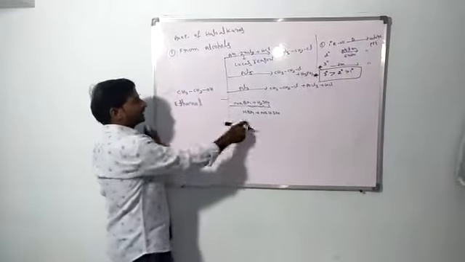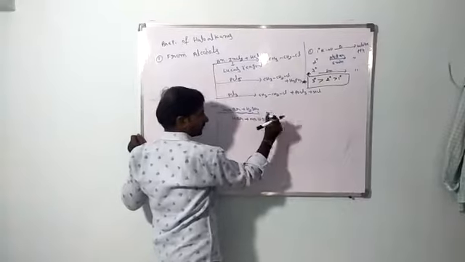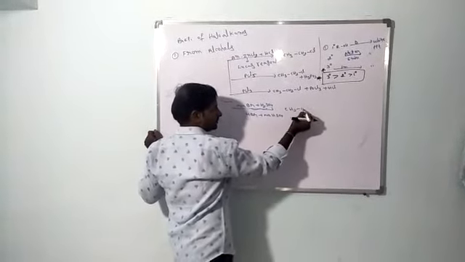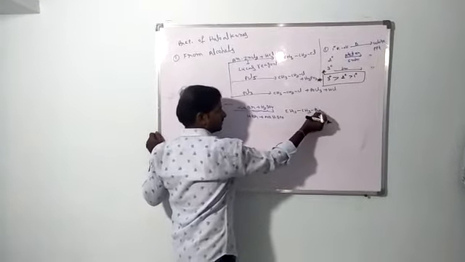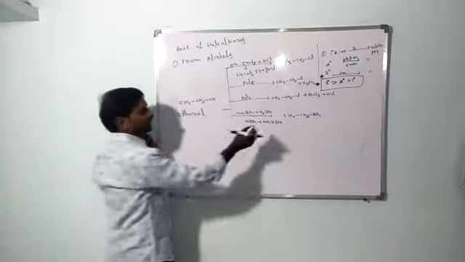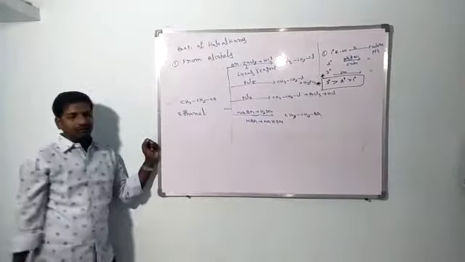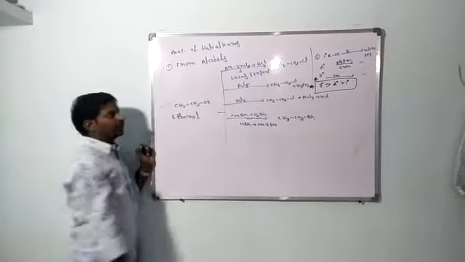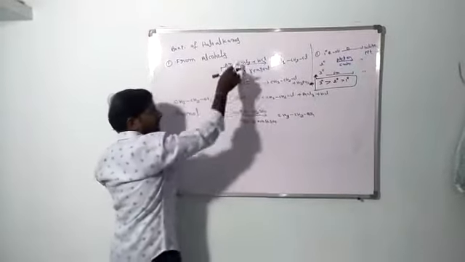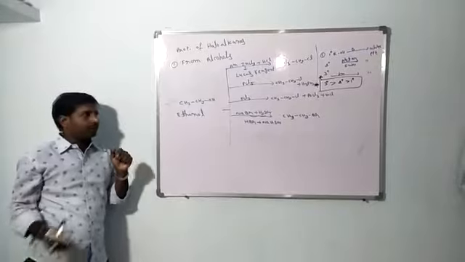So this HBr directly reacts with the OH. So we will get CH3CH2Br. Here, at the OH position we will get the bromine. In haloalkanes, if you want to prepare the bromo compound, we can use NaBr and H2SO4. If you want to prepare the chloro compound, we can use the Lucas reagent, otherwise PCl5 or PCl3.